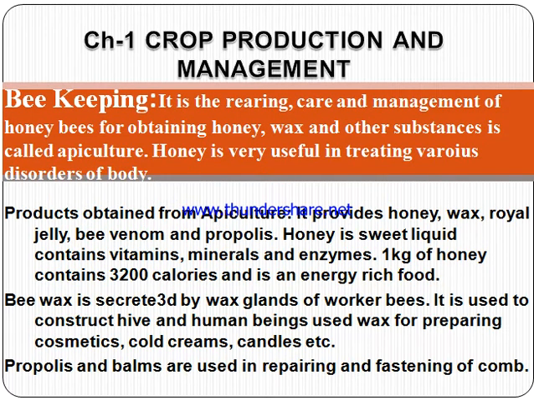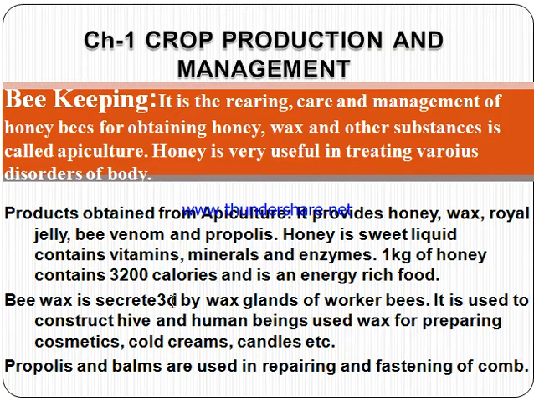Next is bee production, beekeeping. It is the rearing, care and management of honeybees for obtaining honey, wax and other substances, known as apiculture. Honey is very useful and can be taken as medicine. Products from apiculture are honey, wax, royal jelly, bee venom and propolis. Honey is a sweet liquid containing vitamins, minerals and enzymes. 1 kg of honey contains 3200 calories and is an energy-rich food.